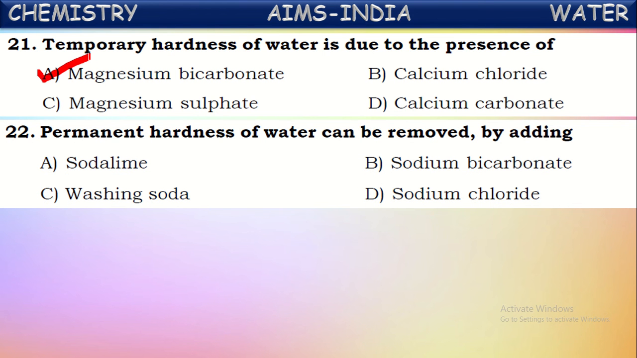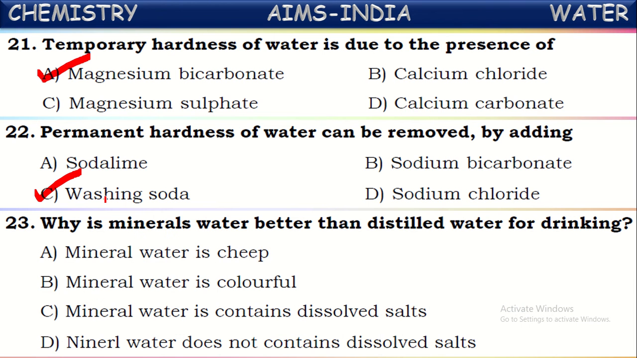Next, it is asked here: permanent hardness of water can be removed by adding. How can we remove the permanent hardness of water? Yes, we can remove permanent hardness of water by adding washing soda, sodium carbonate. By the addition of this, those chlorides and sulfates of calcium and magnesium finally convert into the respective insoluble carbonates. They can be removed by the filtration process and thus permanent hardness can be removed. So this is done by addition of washing soda to the water. Right?